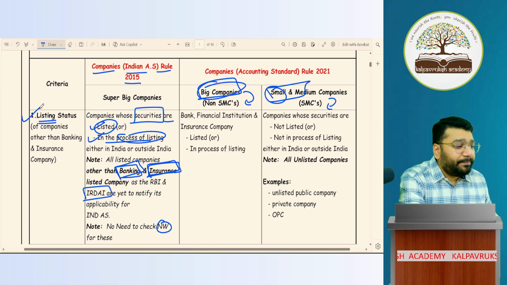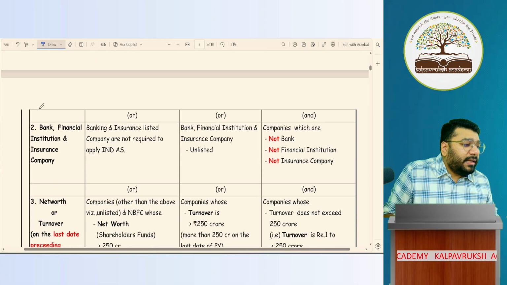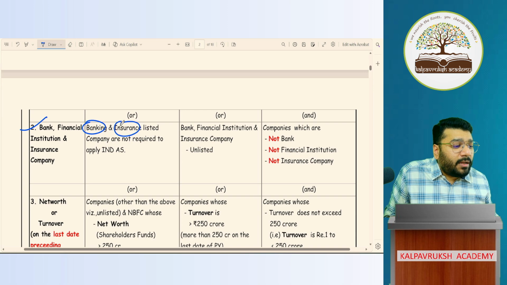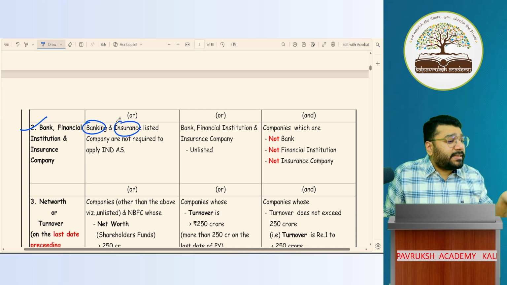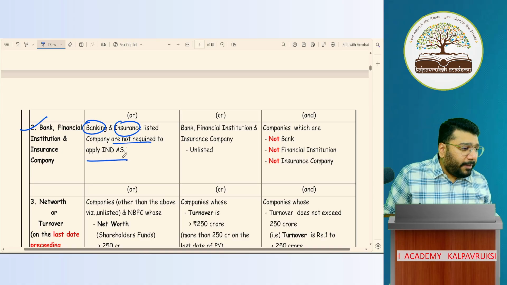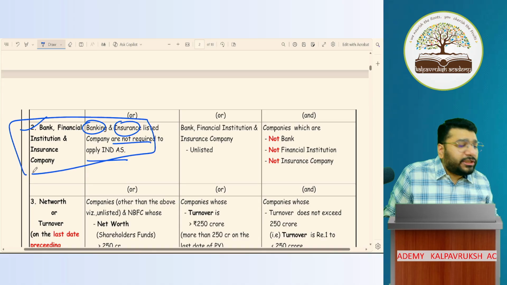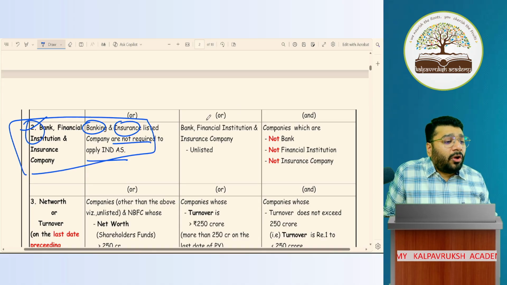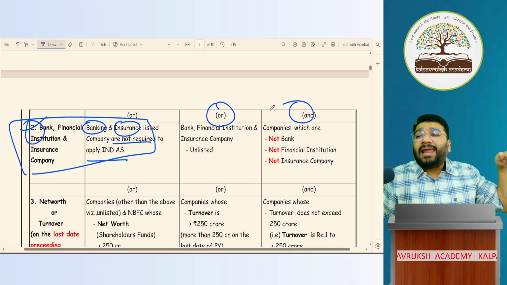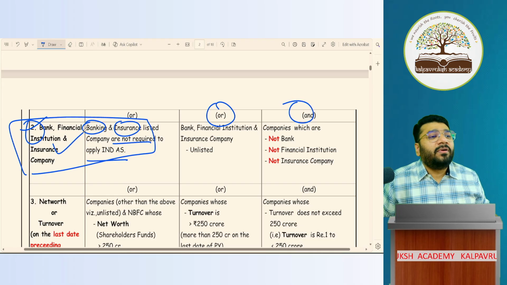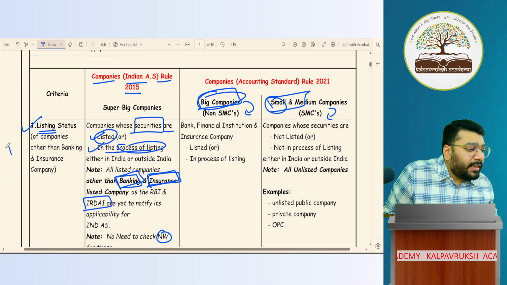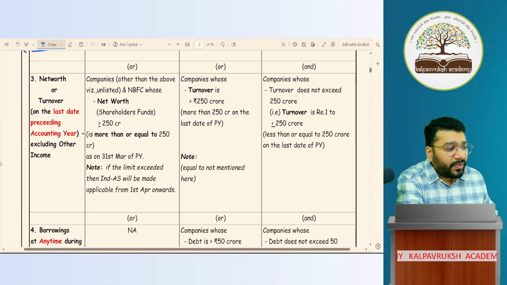This is first criteria. Again, in the second point, I've covered this point one more time, that the banking and the insurance company, whether listed or not listed, are not required to follow Ind-AS. Got it, not got it? Okay. This is not a criteria. This is additional information, because my second point of non-SMC and SMC talks about banking and insurance. To make it aligned with that, here also I put the same word. Now, so this is my first criteria, people. Listing status is my first criteria.